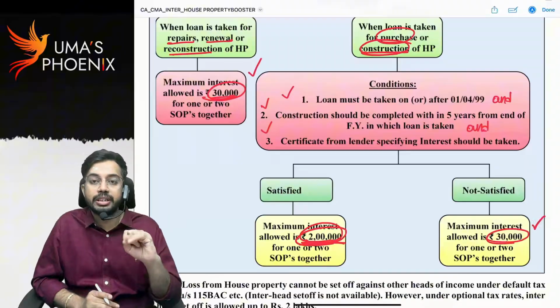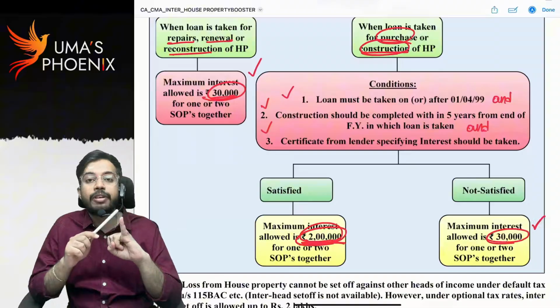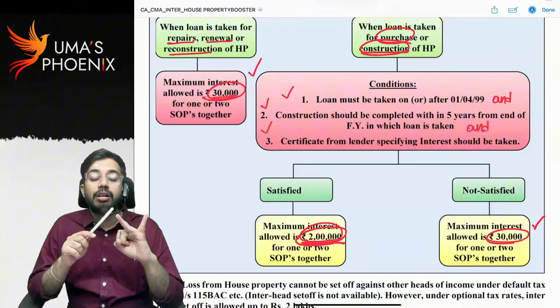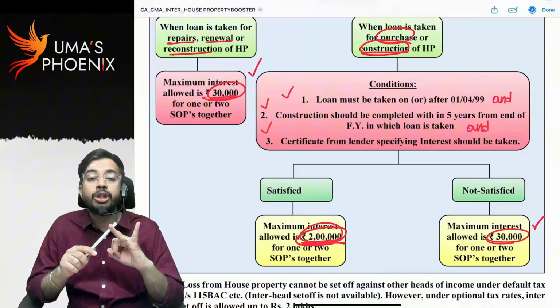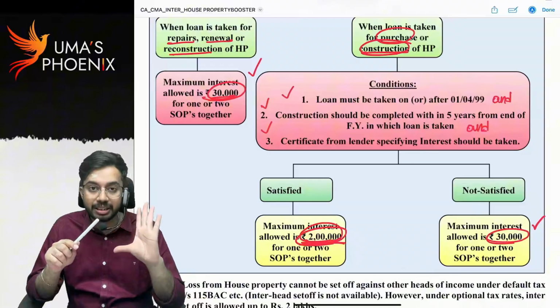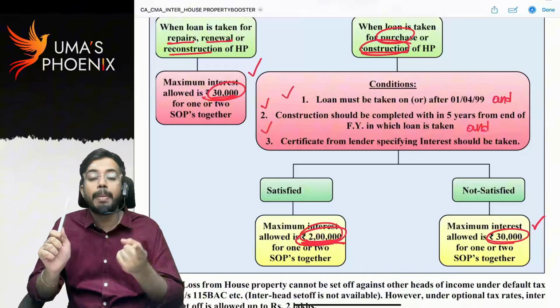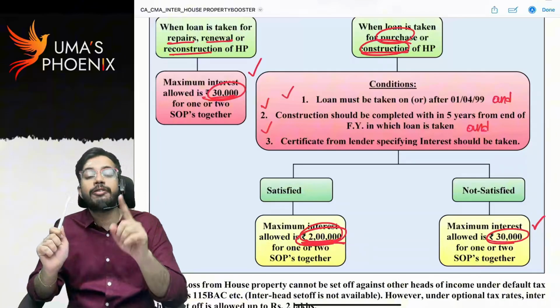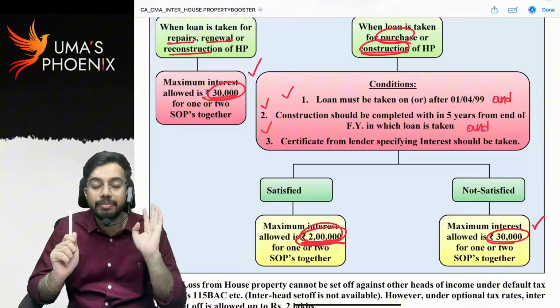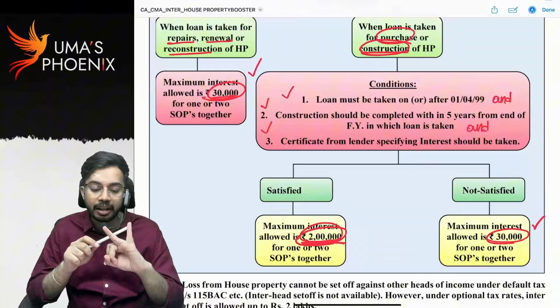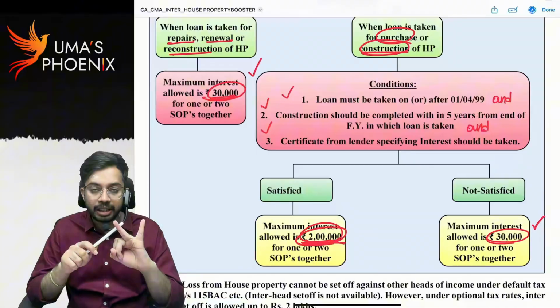What are the three conditions? Loan must be taken on or after 1st April 1999, and construction or purchase should be completed within 5 years. These 5 years you should not calculate from the date of taking the loan, but from the end of the financial year in which the loan is taken. I will explain. So the loan should be taken on or after 1st April 1999. Construction should be completed within 5 years.